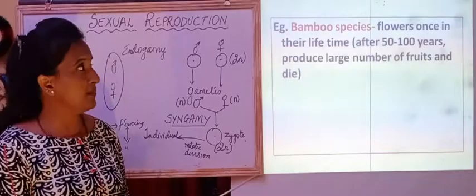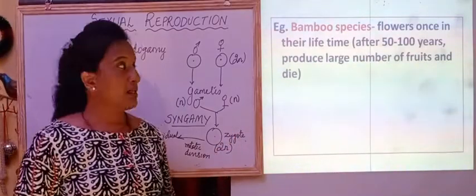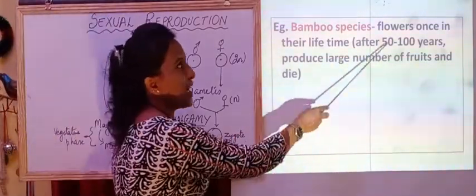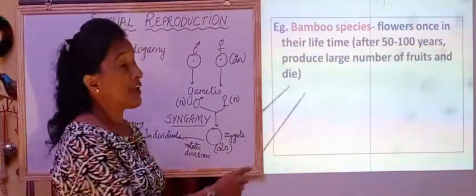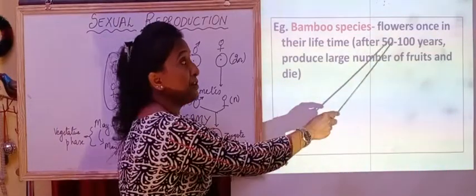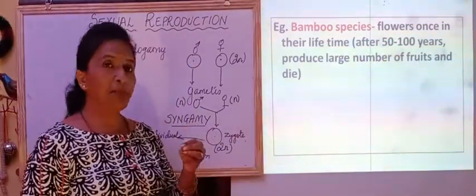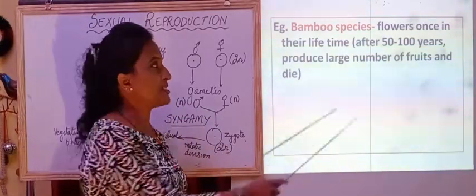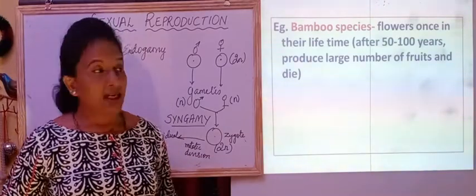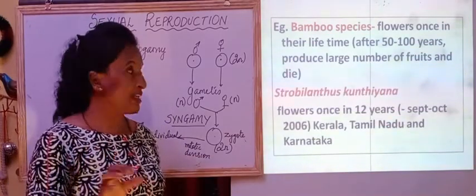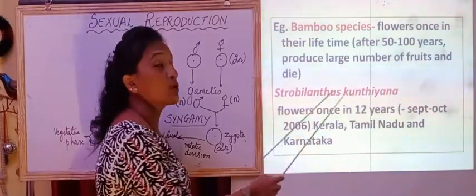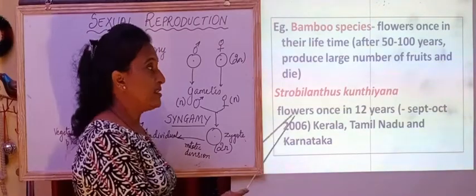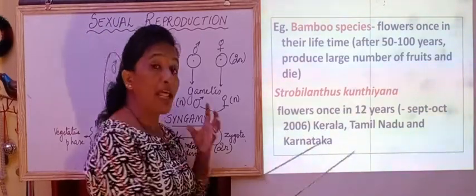So what are the unusual flowering phenomena that we'll see? For example, bamboo species. Now these species will flower once in their lifetime. That is after 50 to 100 years, they will produce a large number of flowers, fruiting will take place and then they will die. Another example which is very important is Strobilanthes kunthiana, which flowers once in 12 years.